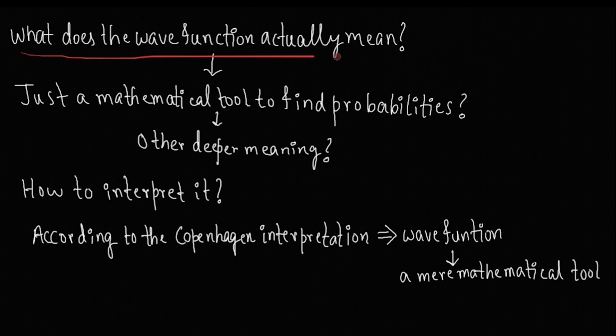But what does the wave function actually mean? Is it just a mathematical tool to find probabilities, or does it have some other deeper meaning? Well, people differ on how to interpret it. According to the most famous interpretation of quantum mechanics, the Copenhagen interpretation, the wave function is just a mere mathematical tool.